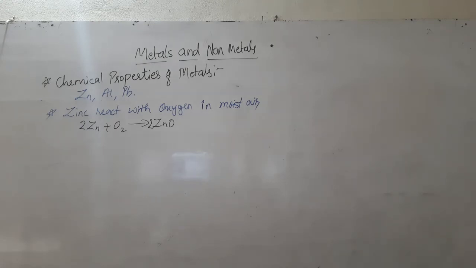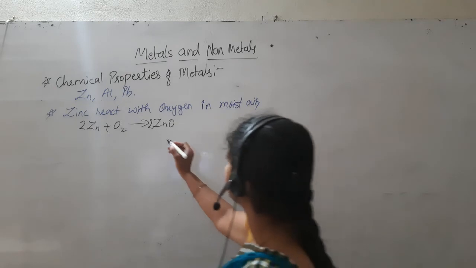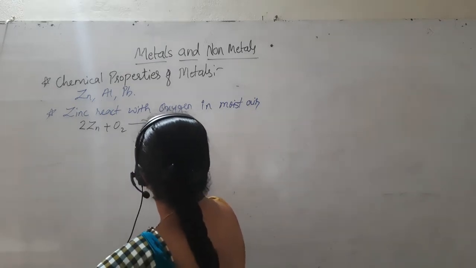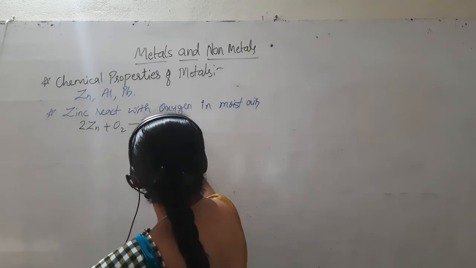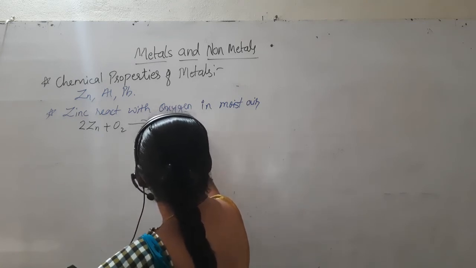Yes. Next, we'll move to aluminium. Aluminium is going to react with oxygen and form its aluminium oxide. So here write down zinc oxide.